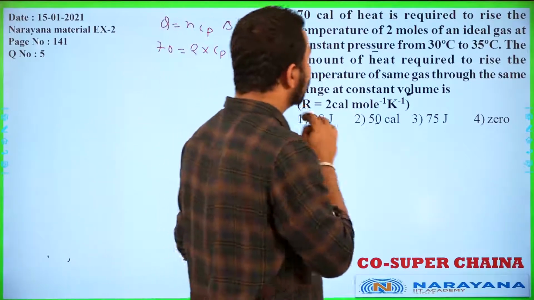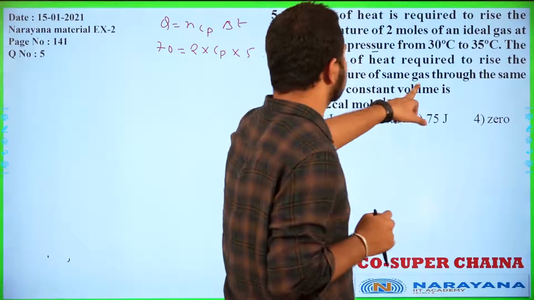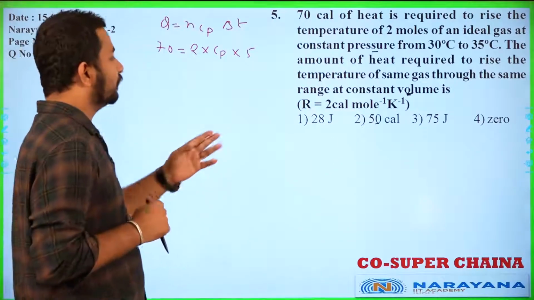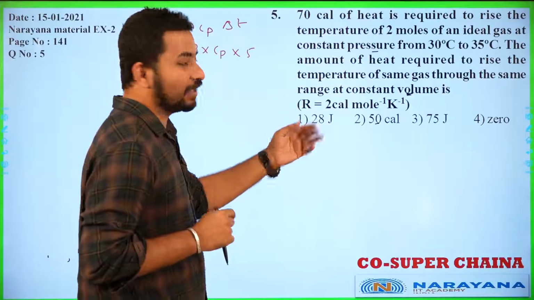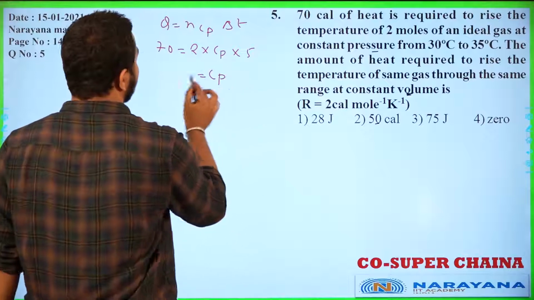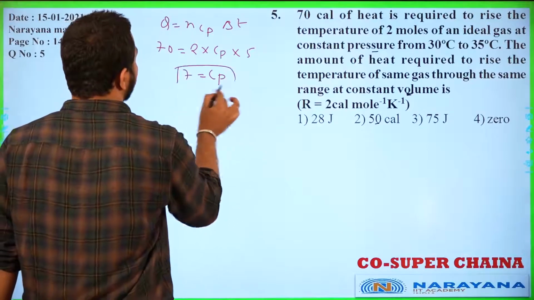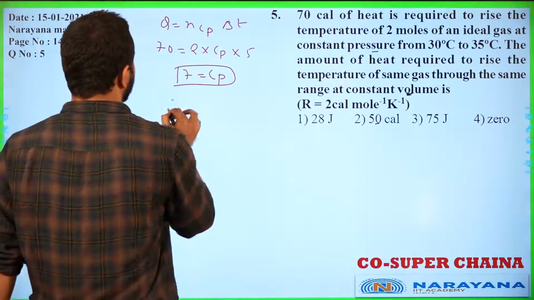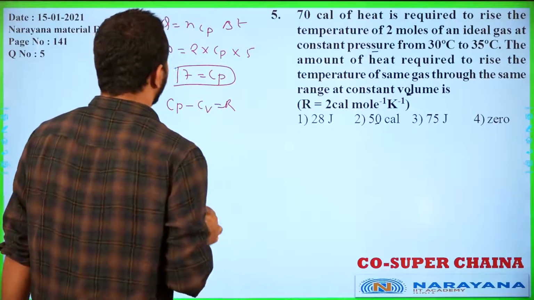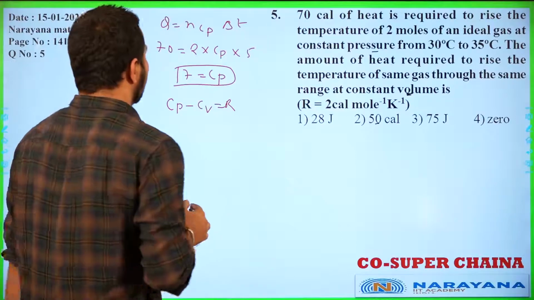The amount of heat required to raise the temperature of the same gas through the same range at constant volume, now you have to find the same value for constant volume here. So Cp we can calculate here. Cp will be coming as 7. We know Cp minus Cv is equal to R.